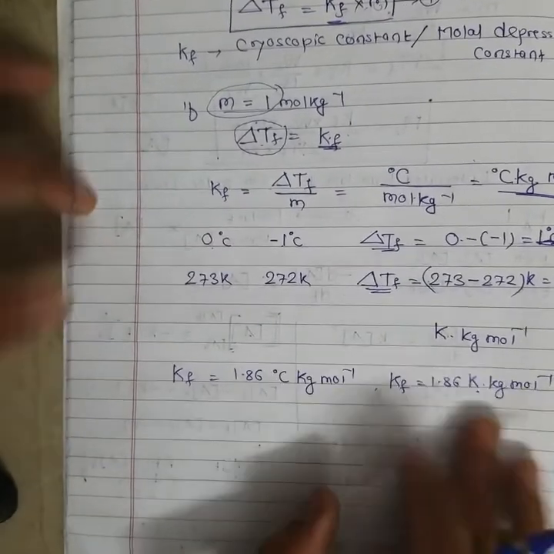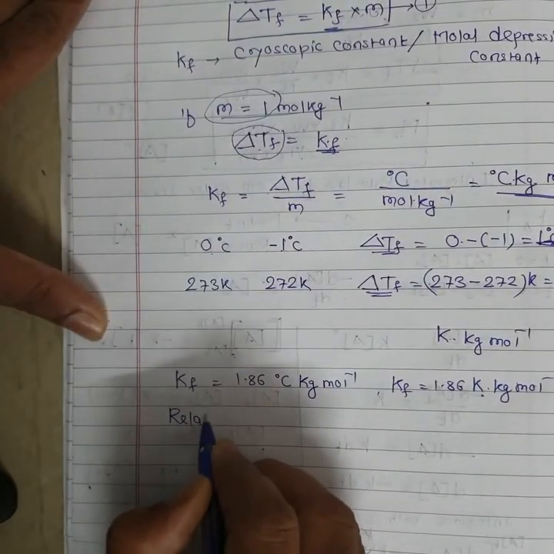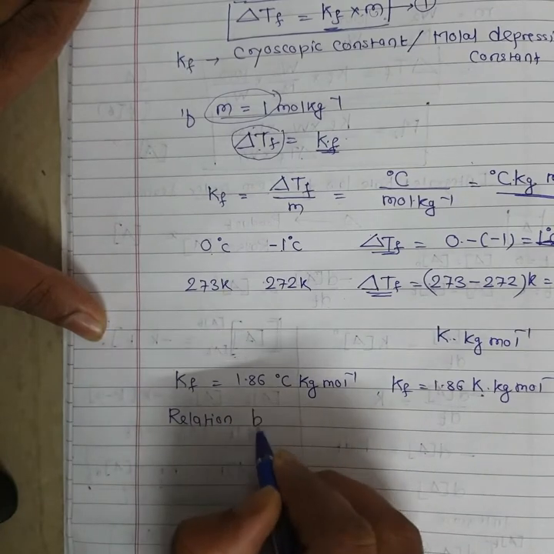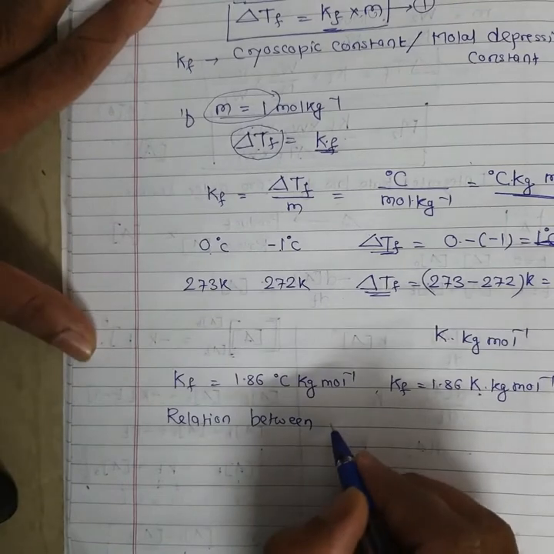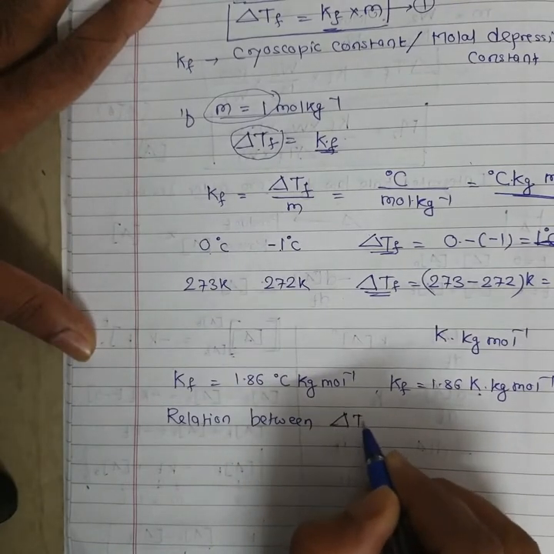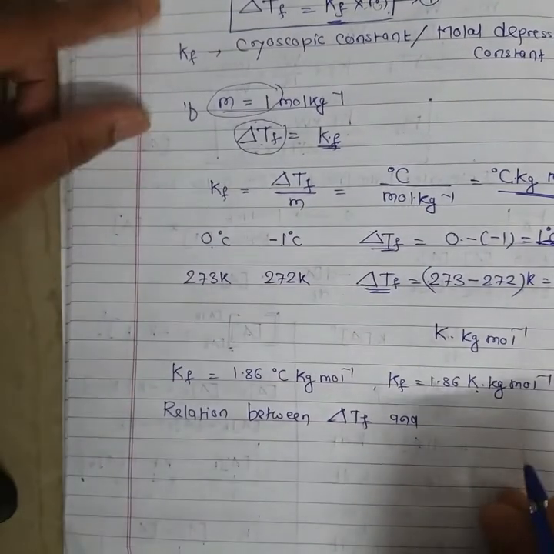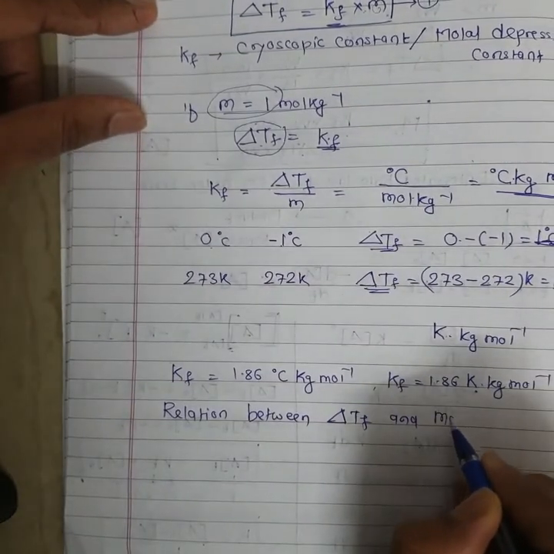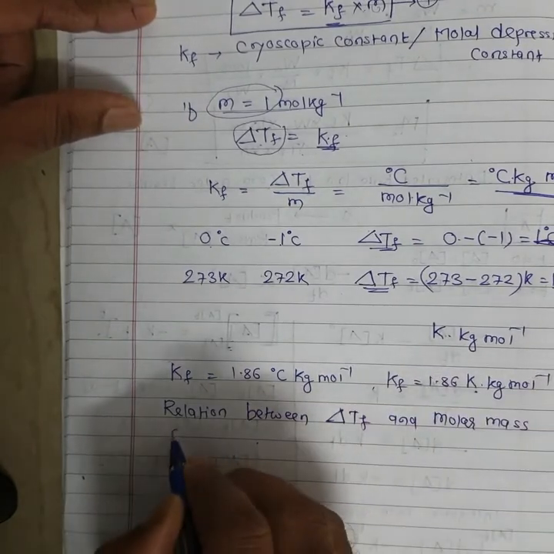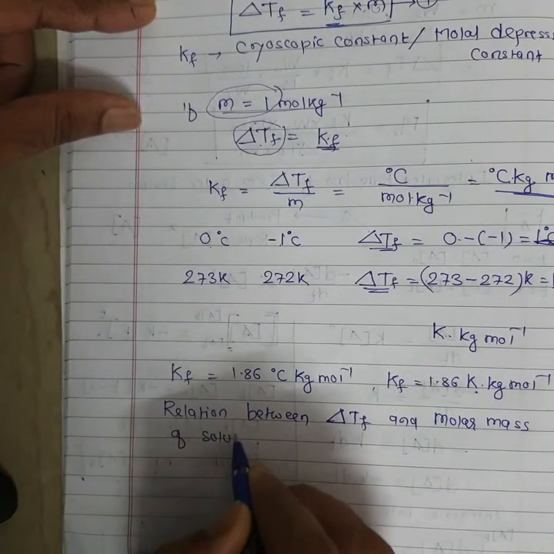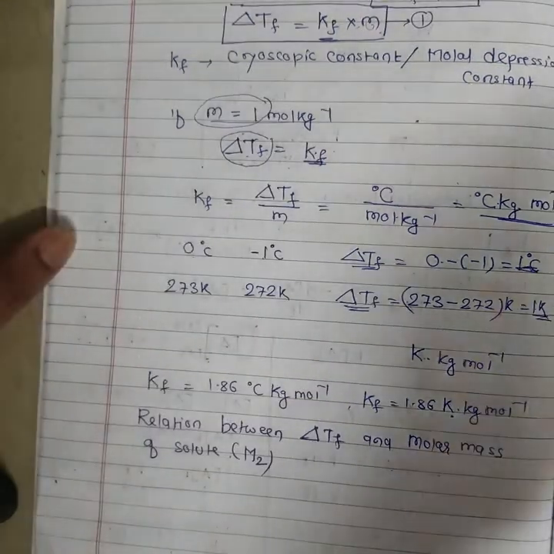Okay, so the last point: the relation between depression of freezing point and molar mass of solute. The molar mass of solute has the symbol M2.